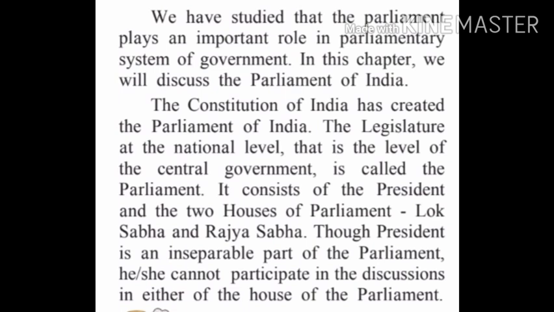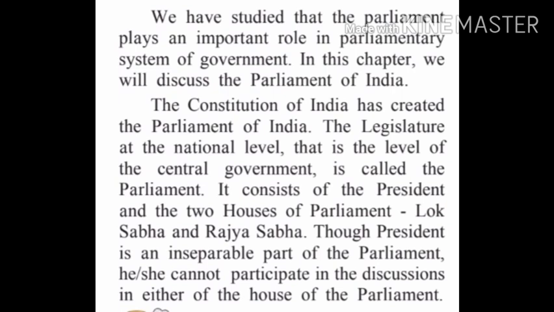We have studied that the Parliament plays an important role in the parliamentary system of government. In this chapter, we will discuss the Parliament of India. As we all know, the Parliament plays a very important role in the parliamentary system of government that we have already studied in our previous lesson. Now, let's begin with our chapter.